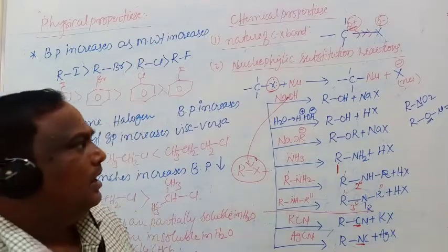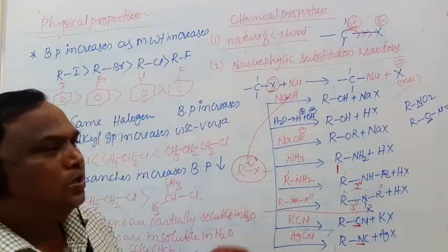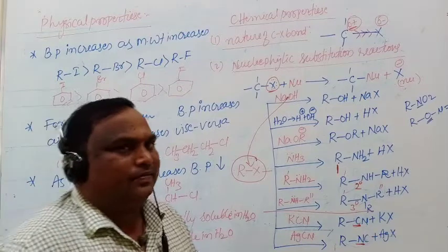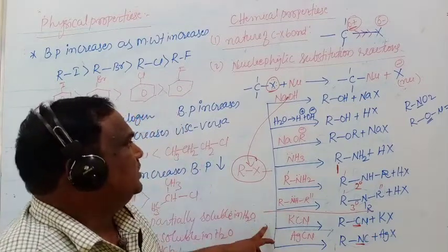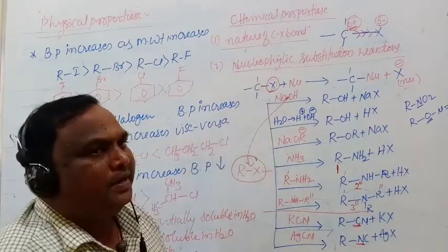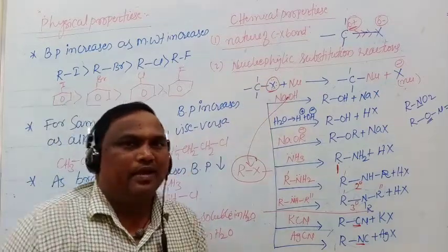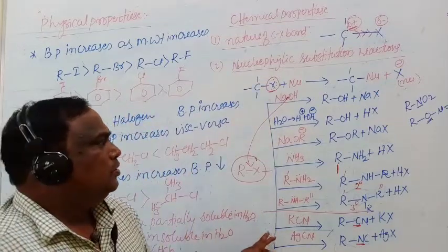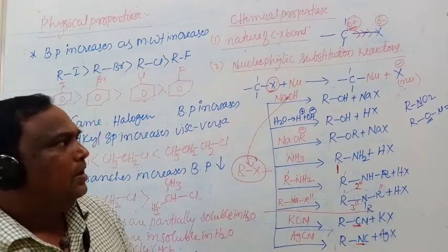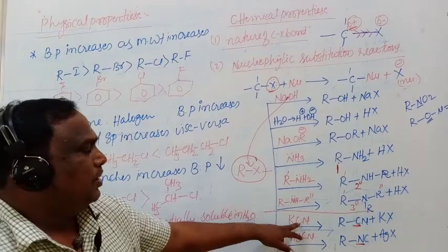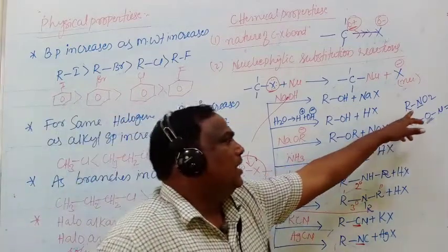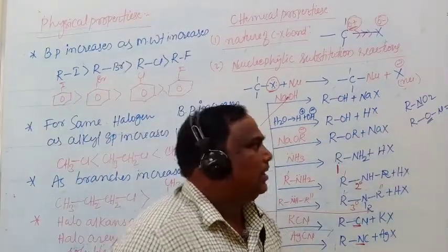Ambidentate ligands are ligands which possess two nucleophilic centers. Examples are cyanide and nitrite.